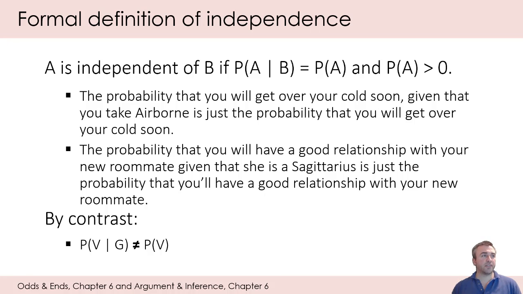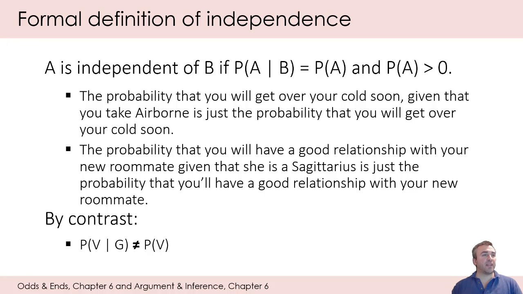So here are some statements that have the indicator terms of a conditional probability claim, but the probability of A given that B is actually just equal to the probability of A. Here's a couple examples.